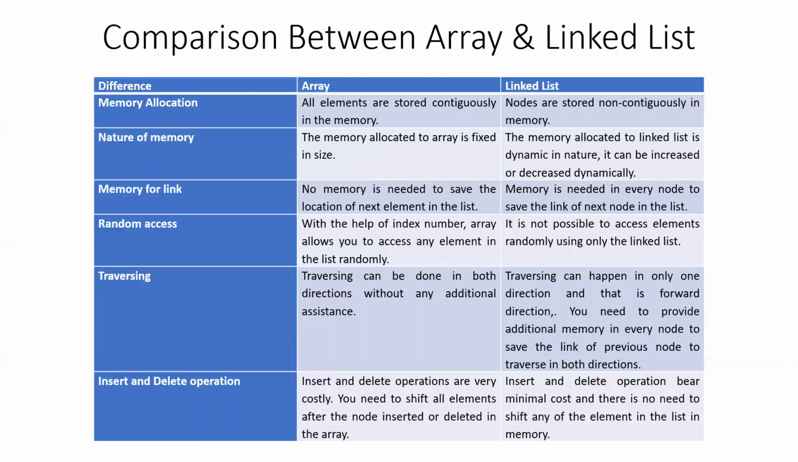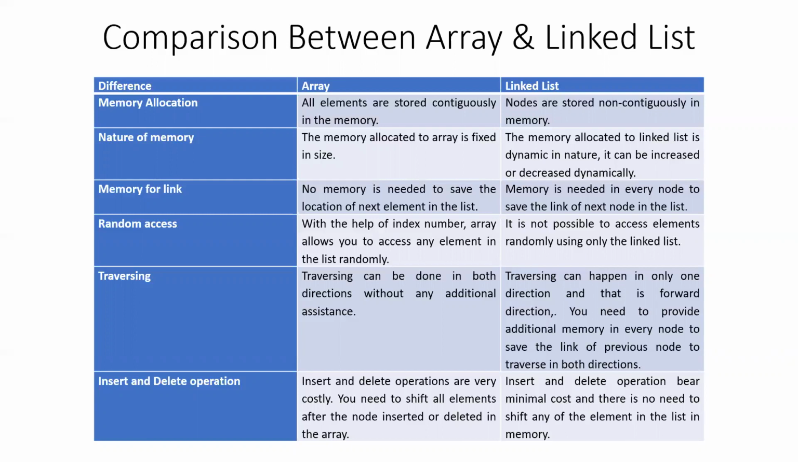Memory for link: because all the elements in an array are stored contiguously, there is no need of a link. A link is required to link the different elements of the linked list. For that, we are going to use self-referential structures. Random access: it is possible in case of an array, and it is not possible in case of a linked list, because we only know the address of the next element in the list. Hence, we cannot randomly jump. But in case of an array, we can randomly jump.